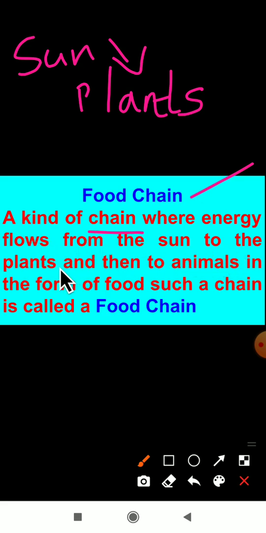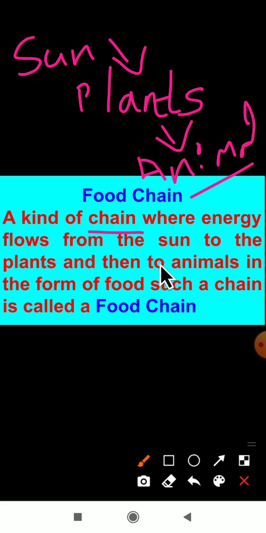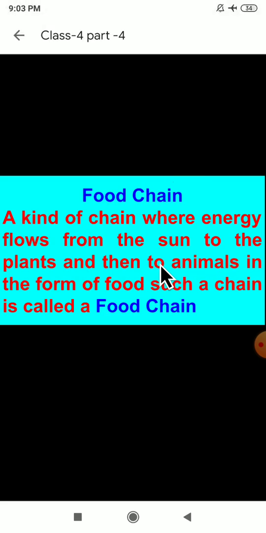From where are the plants getting the energy? From the sun. First the sun's energy is transferred to the plants and then to the animals. Remember properly, dear students: first the plants use the sun's energy, then the animals use the plants' energy.